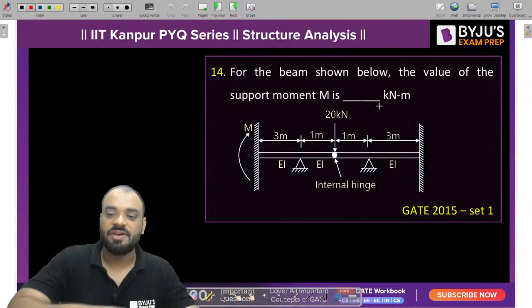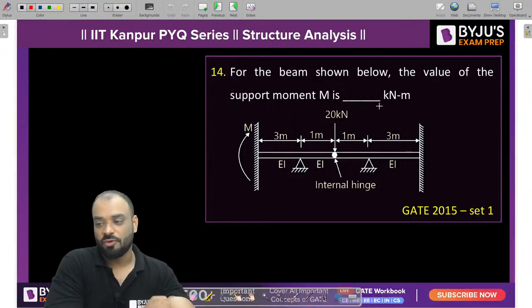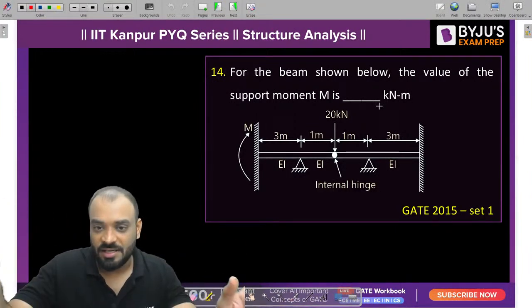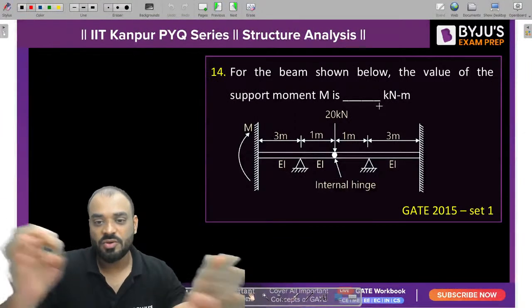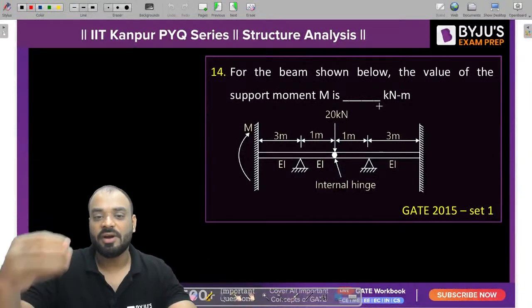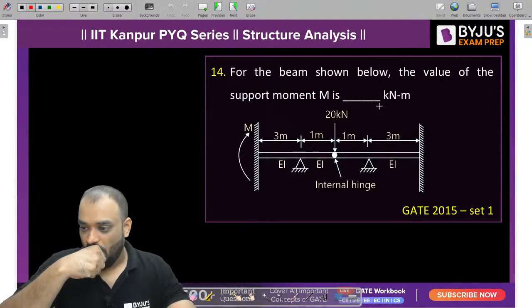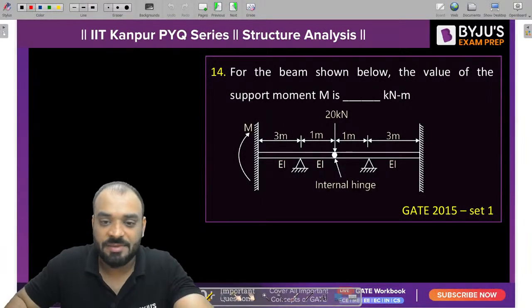Next question. It is a very simple question, guys. Question number 14 is a very simple question. The structure is symmetric. Loading is symmetric. You just need to separate it into two parts and try to find out the value of M. Very simple. Please tell me the answer.